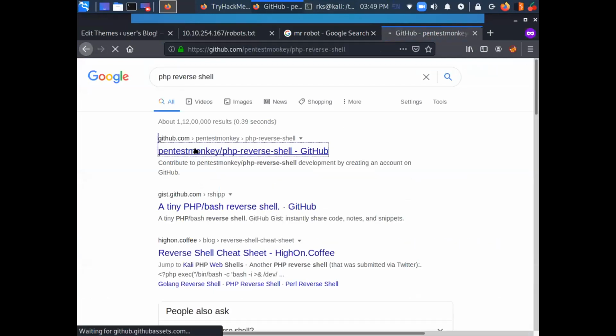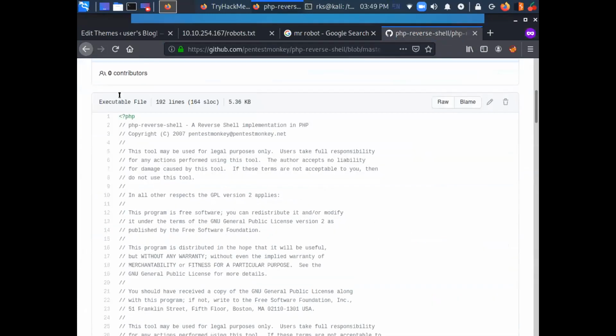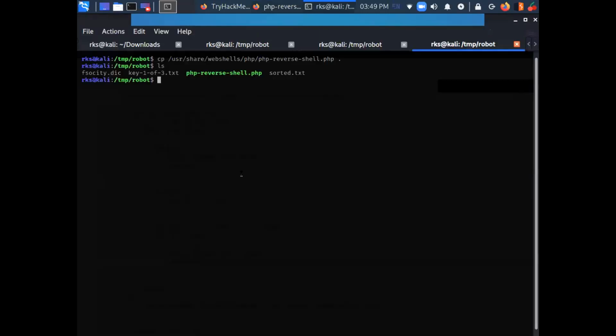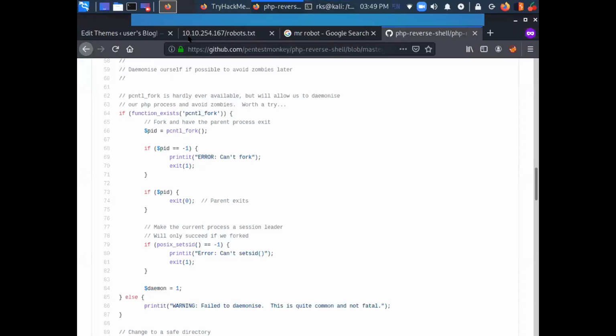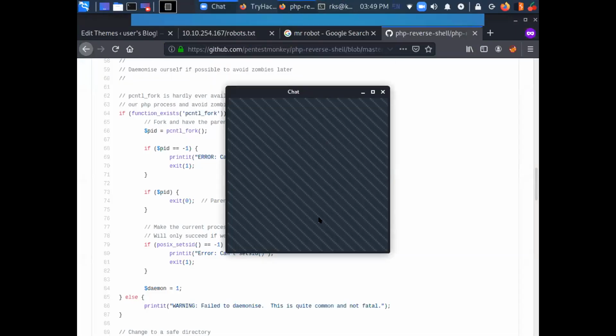We'll just go here and download this PHP shell. This is also a reverse shell. This is one and the same thing. This shell is same as this one. So let me just share the URL in the chat.